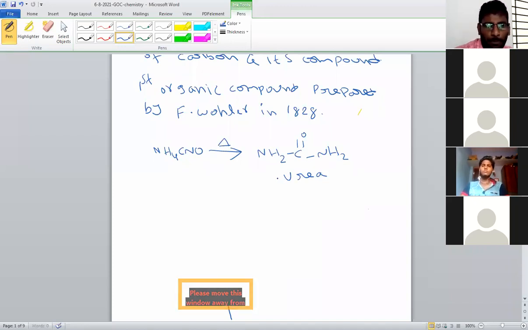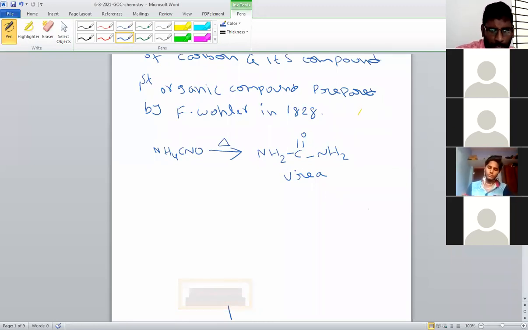So by the decomposition of ammonium cyanide, they prepared urea. Urea is the first organic compound, prepared by F. Wöhler in 1828. After that, a number of scientists synthesized a number of organic compounds. Day by day, organic synthesis developed, and nowadays there are millions, billions of organic compounds.